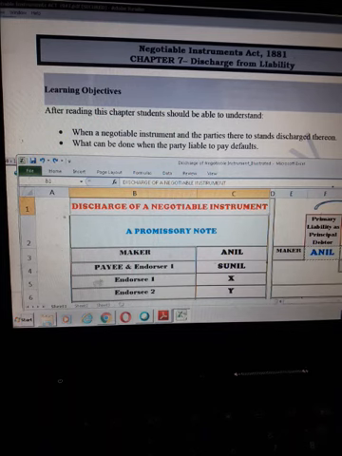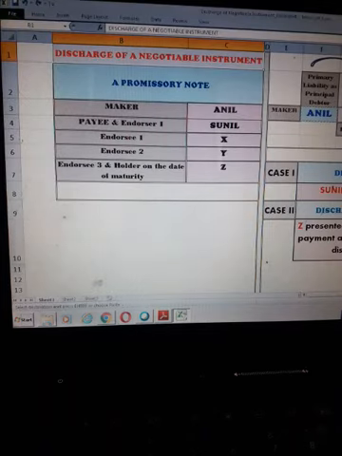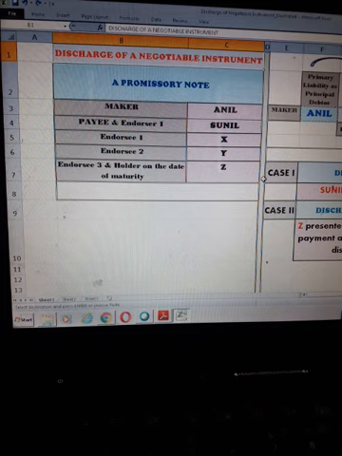or discharge of liability of the parties under any negotiable instrument. Now today, to make you understand this concept of discharge of instrument, I am taking example of a promissory note this time. So we have understood at length about bill of exchange, the parties involved, how they are related, and what all interaction happens between all of them. So for today's topic, we are going to understand the same by way of a promissory note example.